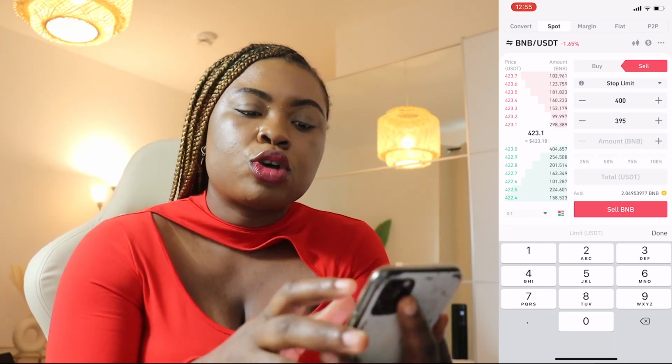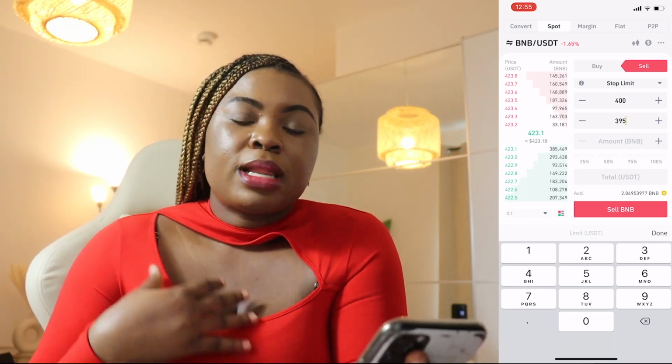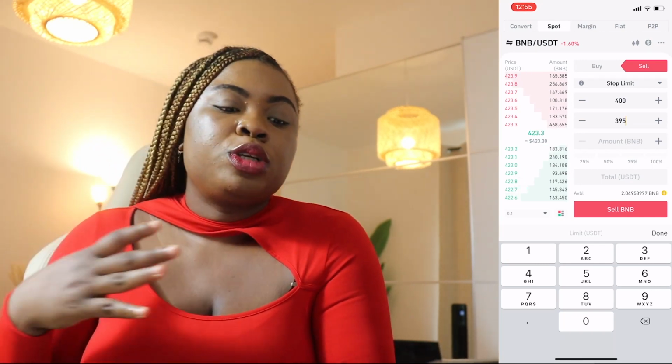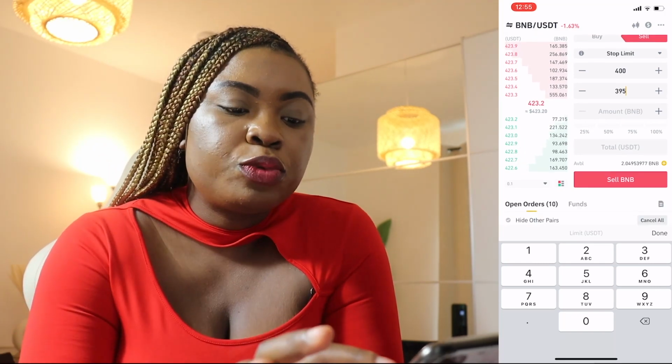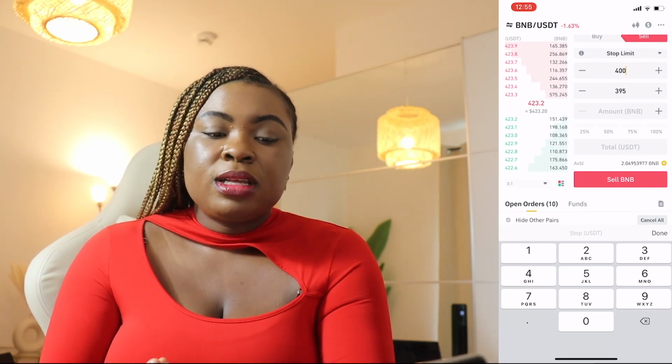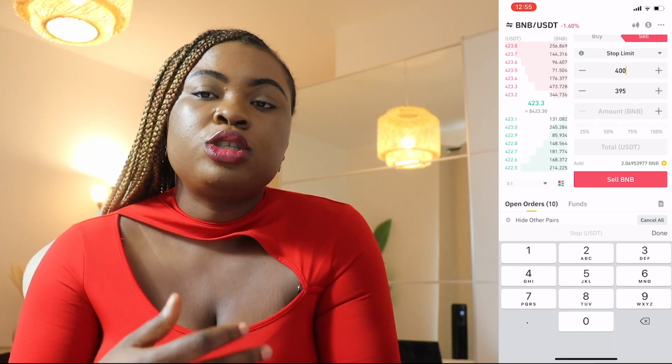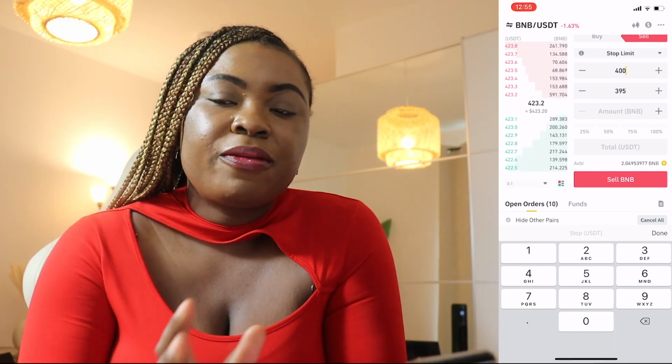So you just set that stop to 400. Maybe like I explained, you bought it at 200, you've made profit and it's at 423, but then you don't want it to go lower than 395. So you put your stop at 400 and then you give a little gap for the limit to be triggered. Remember, the limit can be the same price as the stop, but it's always advisable to give space. So now we have 395.